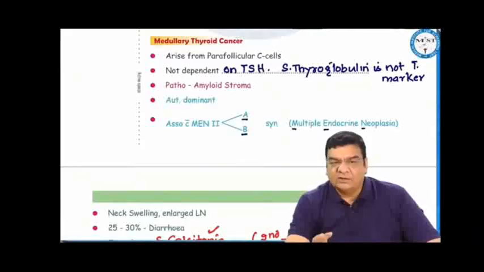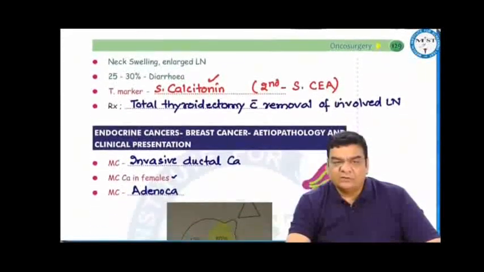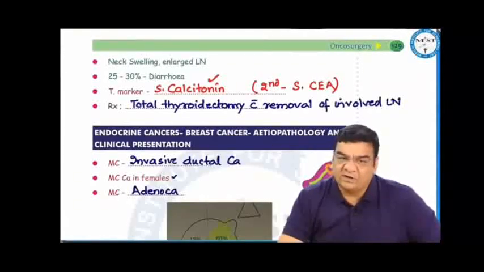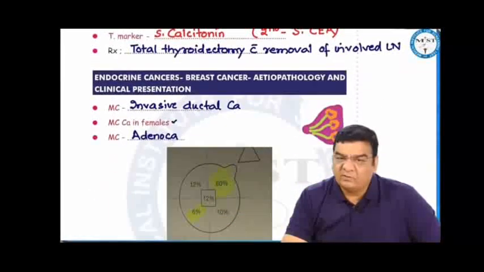This is autosomal dominant, associated with MEN2A, B, that is multiple endocrine neoplasia A and B. They also present with neck swelling and enlarged lymph nodes. 25 to 30% of patients of medullary thyroid cancer can present with diarrhea. That is again because of the substances secreted by the tumor cells in medullary thyroid cancer. The tumor marker for medullary thyroid cancer is serum calcitonin. If calcitonin is not given in the option, then go for carcinoembryonic antigen, and the treatment would be total thyroidectomy with removal of involved lymph nodes.